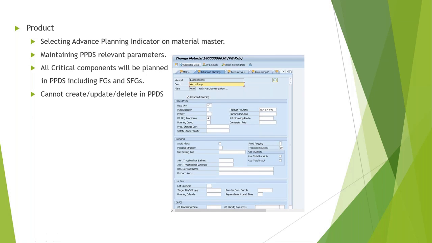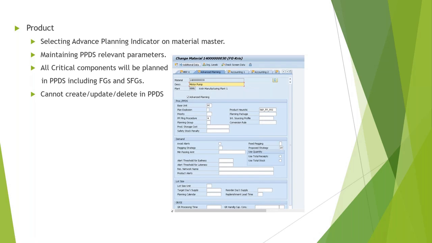Okay, if we maintain advanced planning, then only the materials are relevant for PPDS. If we don't maintain that, we have to go standard MRP. Yes, that's correct. So if it is selected as advanced planning, then HANA will skip those products, and those products will not be planned using MRP and will be planned only based on the product heuristic that we maintain here. Now, if we don't maintain any product heuristic, the products will not be planned at all.